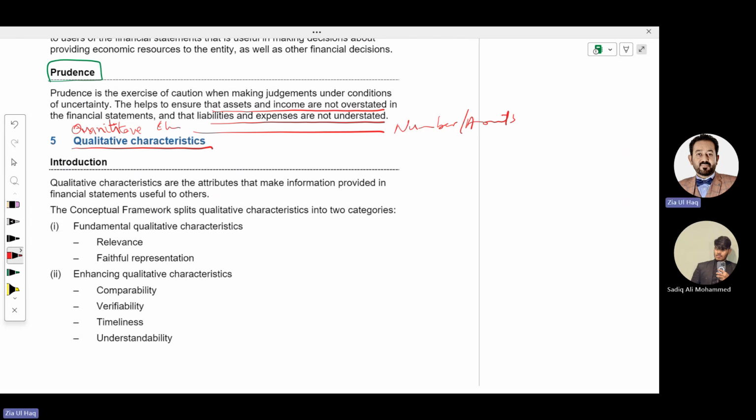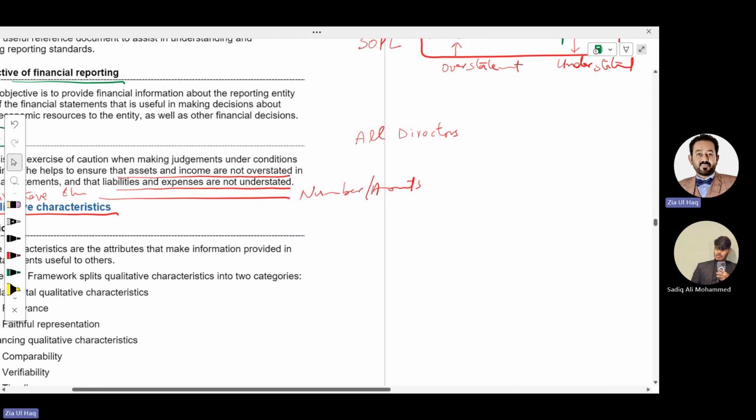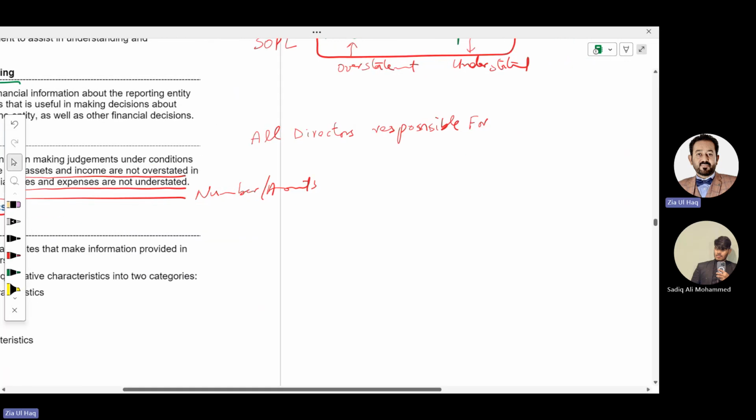Who prepares financial statements? Company management, meaning directors. Not only one director, all directors are equally responsible for the preparation of financial statements.